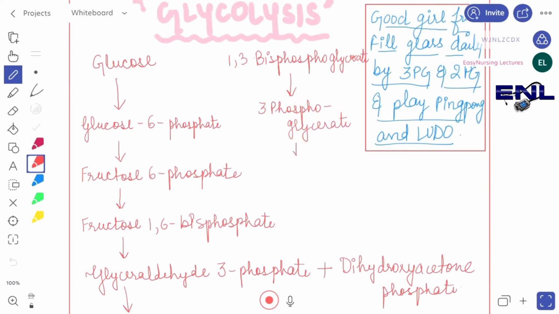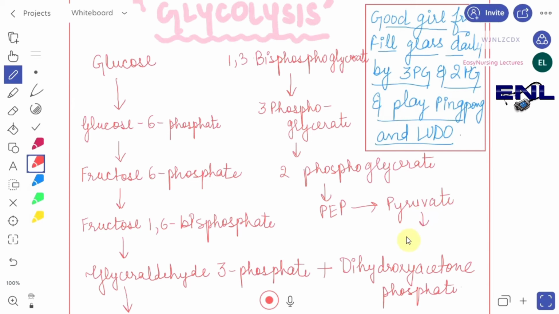And then 2 PG, that means 2 phosphoglycerate. Okay, and then we have play. From play we have phosphoenolpyruvate, that is PEP, and from ping pong we have pyruvate, and at last from ludo we have lactate.